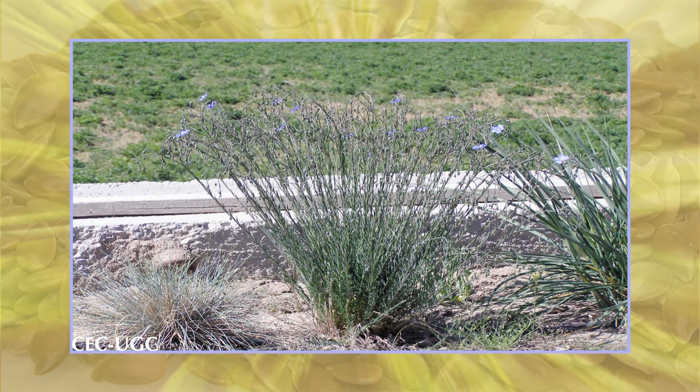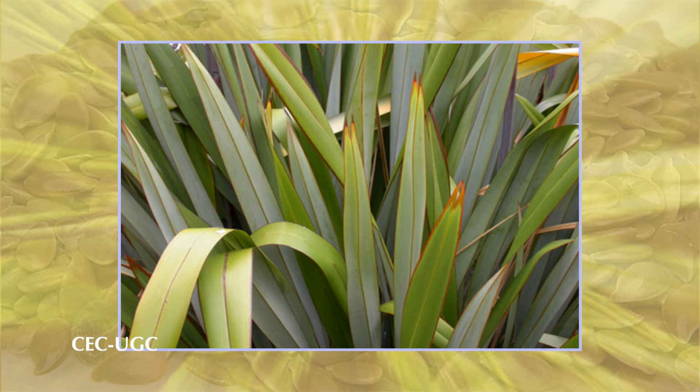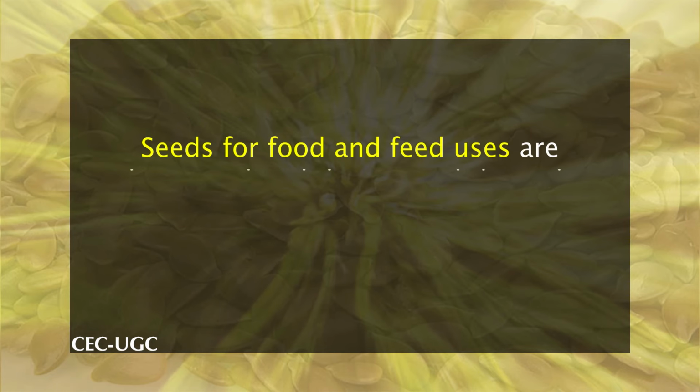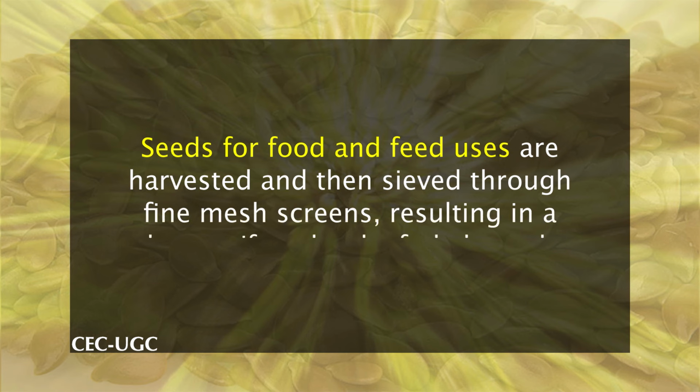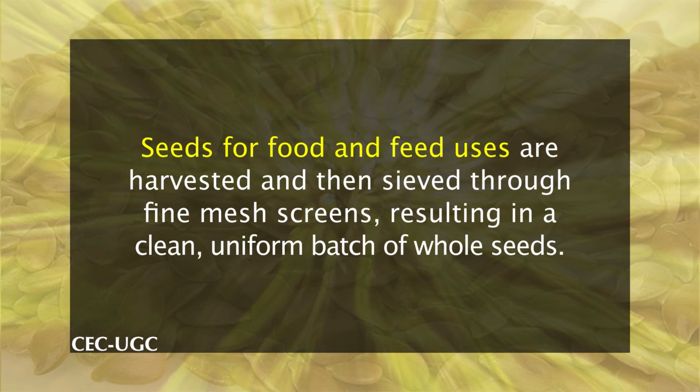Cultivated flax plant grows 1.2 meters tall with slender stems. The leaves are glaucous green, slender, lanceolate, 20 to 40 mm long and 3 mm broad. Linseed has a shallow root system and needs sufficient moisture during the growing season. The seeds for food and feed uses are harvested and then sieved through fine mesh screens, resulting in a clean, uniform batch of whole seeds.